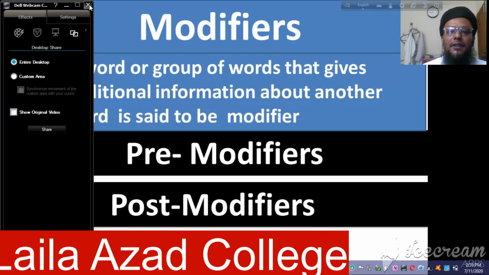Modify, we know, is a verb and its Bengali meaning is বিশেষণ করা. Modify means বিশেষণ করা and modifier means বিশেষণকারী.